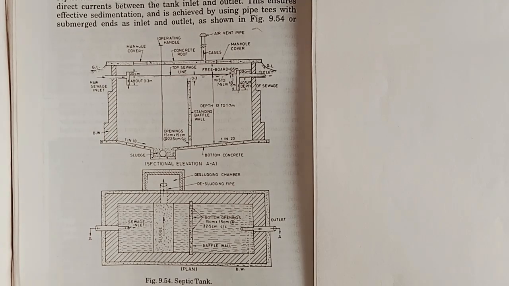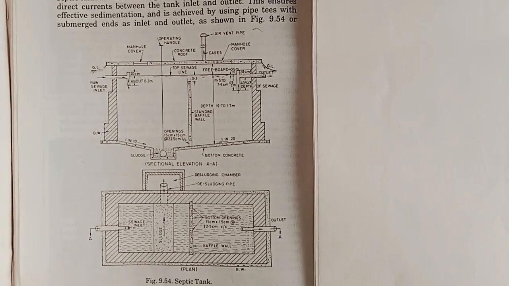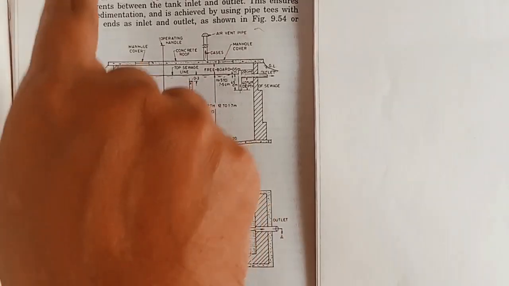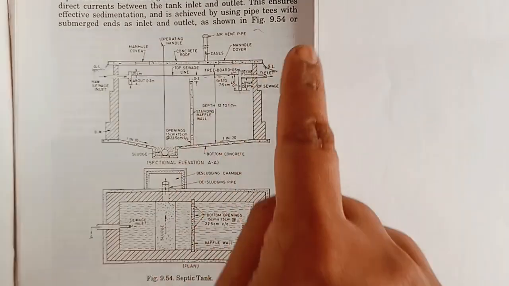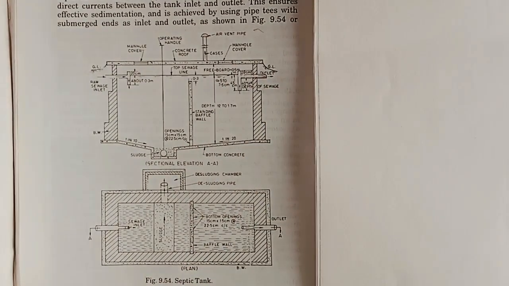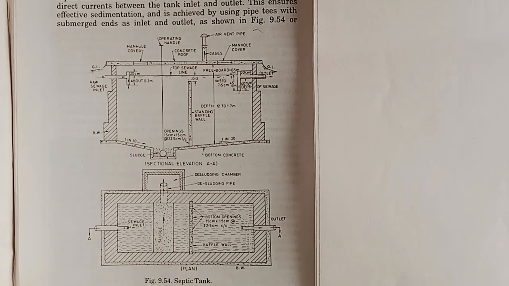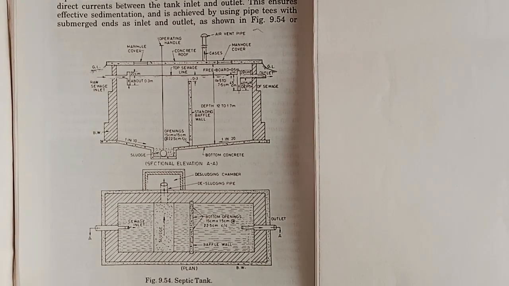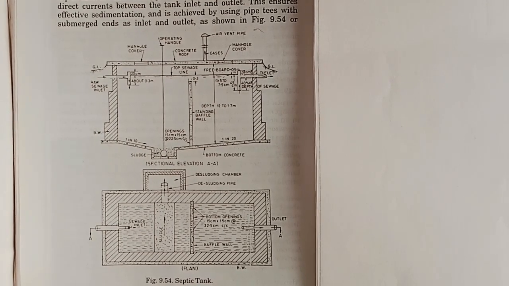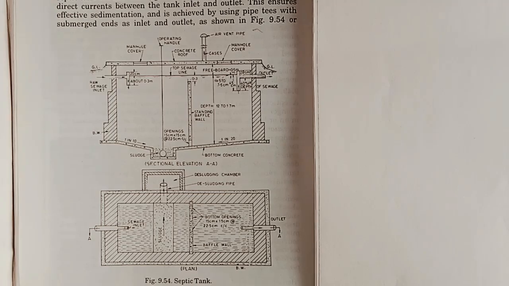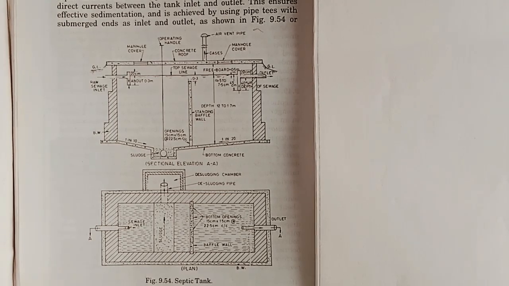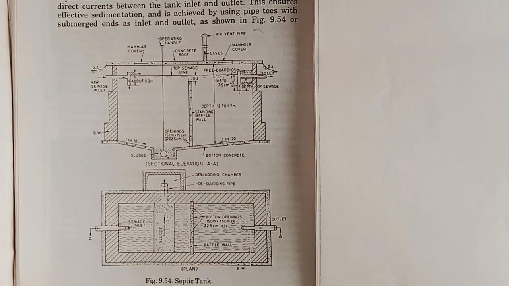This is the plan and elevation of the septic tank. Here raw sewage is allowed to come inside. This is a baffle wall and this is the outlet of the sewage. If we observe the plan, then we can easily understand that there are two compartments. In one compartment settling takes place, and in the other compartment the supernatant wastewater is allowed to come, and the outlet is given to the soak pit.